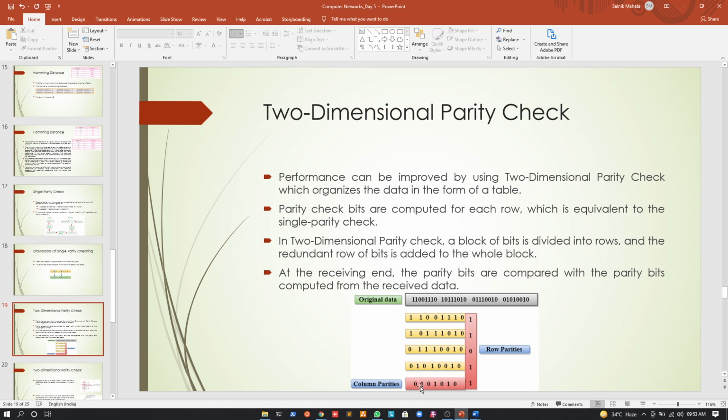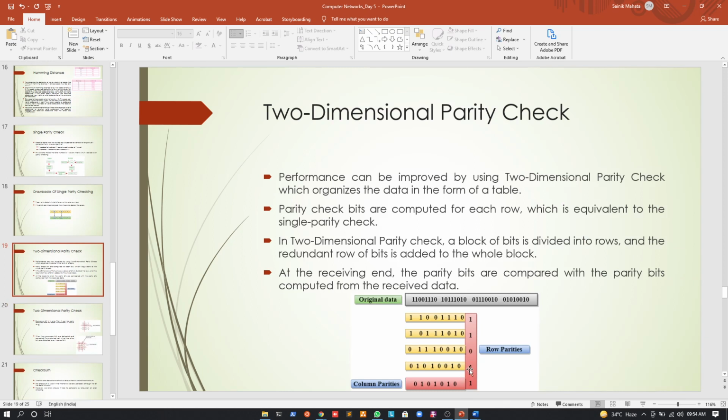Similarly for the columns as well, we can see that in the first column we are having 2 ones, so it is an even number, so we are adding a 0, right? Again for the second column we are having 3 ones, so it's an odd number and we are adding a 1, and so on, right? So you can understand what is happening here.